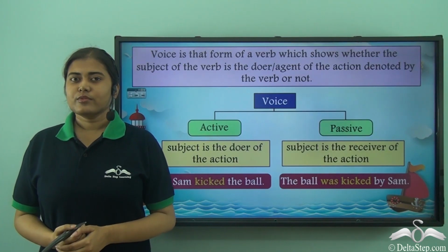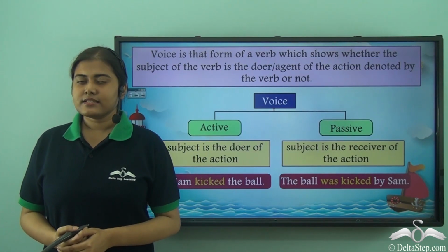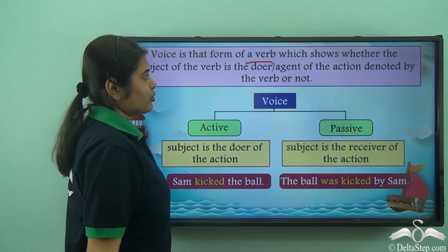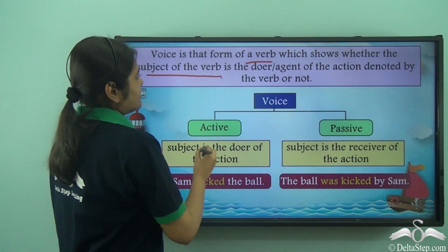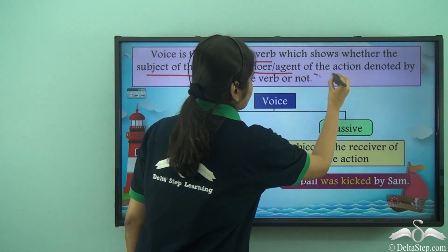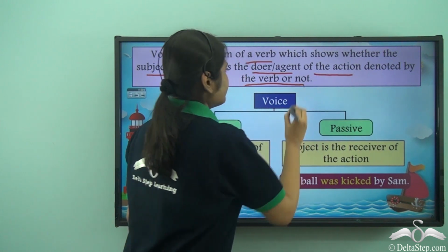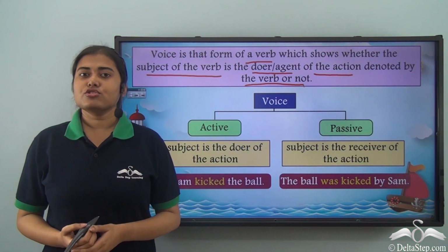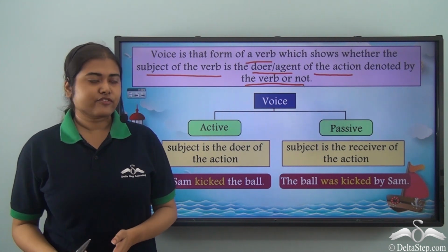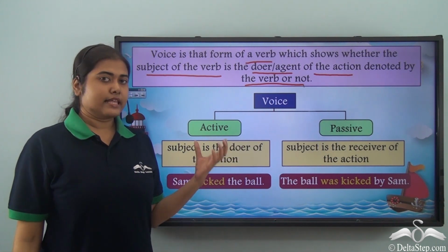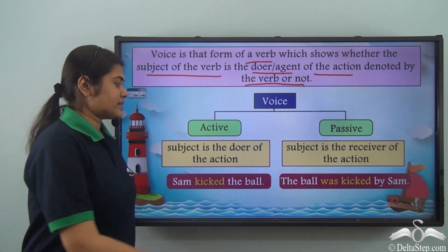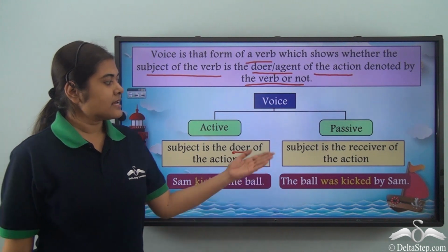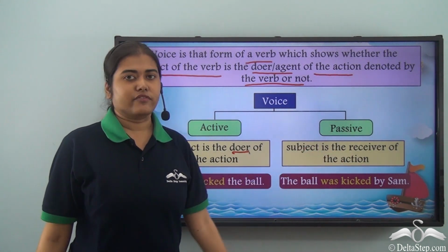By now, you know what a voice is. A voice is that form of a verb which shows whether the subject of the verb is the doer or agent of the action denoted by the verb or not. We also know that there are two types of voices, the active voice and the passive voice. In the active voice, the subject is the doer of the action, whereas in the passive voice, the subject is the receiver of the action.